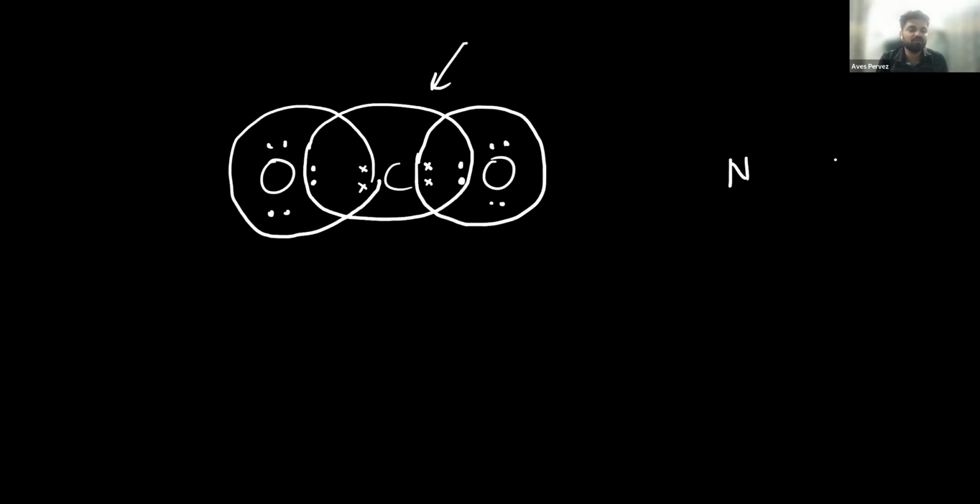Similarly, in the nitrogen N2 molecule, nitrogen has 2,5 electronic configuration. Tell me, how many electrons are needed to complete its octet? Tell me fast.